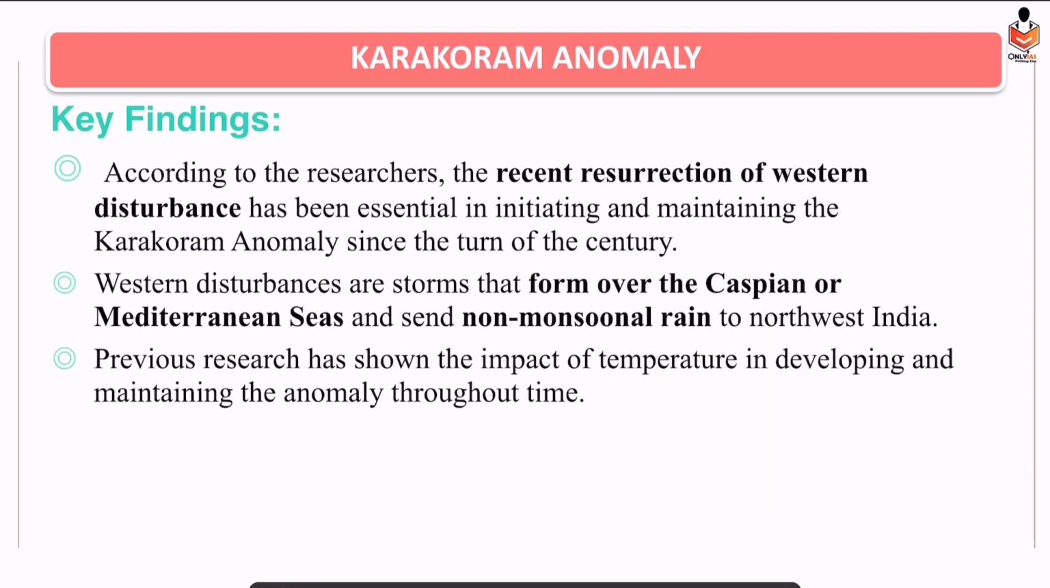Alright, so now why has the Karakoram Anomaly been seen? Why has there been no melting of glaciers? The simple reason is western disturbances. We just saw earlier, western disturbances come during winters. It leads to the formation of what? Heavy snowfall. So it is causing snowfall in the Himalayan regions. So thus it leads to an increase in the size of the glaciers. So this is the Karakoram Anomaly, and it is associated with the western disturbances.